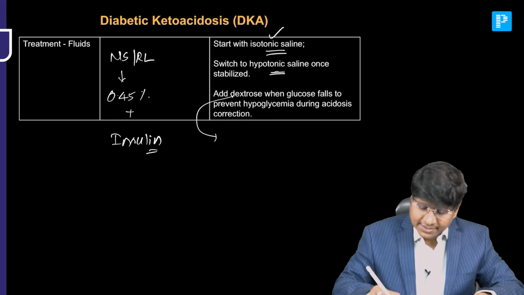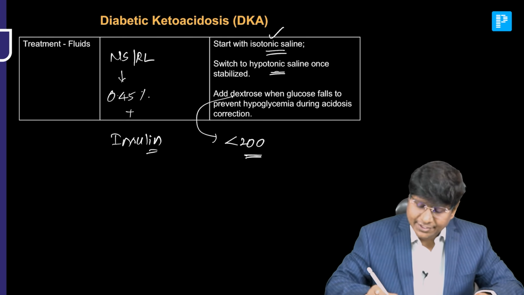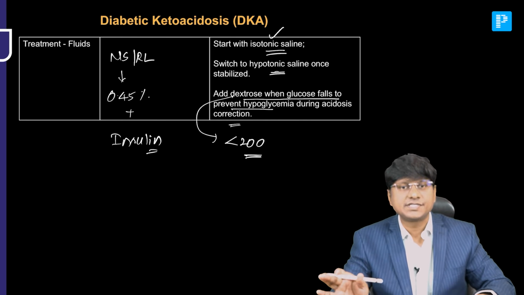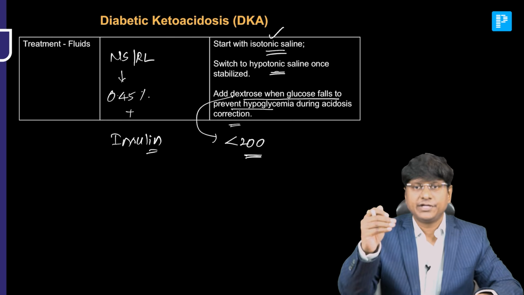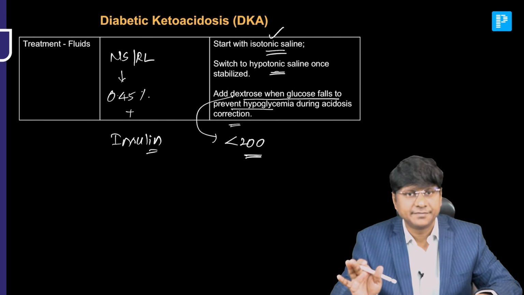Once the blood glucose levels drop to less than 200 milligrams per deciliter, you need to add dextrose when glucose falls, to prevent hypoglycemia during the acidosis correction. So, initially isotonic saline, followed by hypotonic saline.